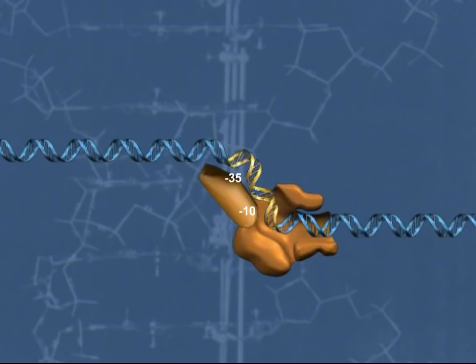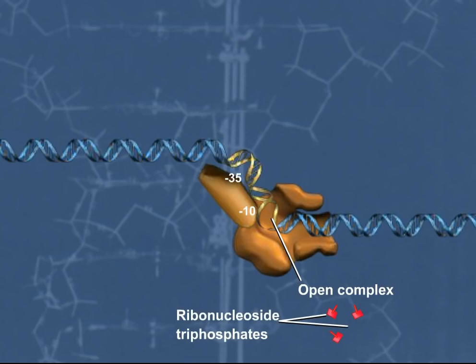This holoenzyme then binds to the promoter region of the DNA molecule, forming the closed complex between RNA polymerase and the DNA molecule. By breaking hydrogen bonds between bases in the double helix, the closed complex is converted into the open complex. The formation of the RNA transcript from nucleotide triphosphates then takes place as RNA polymerase is forming the